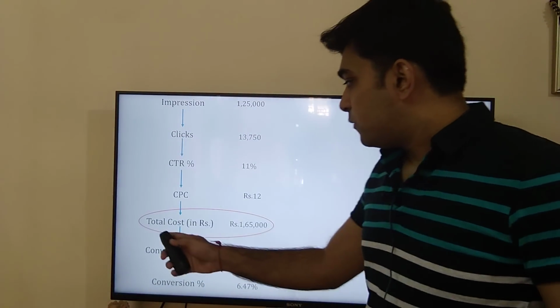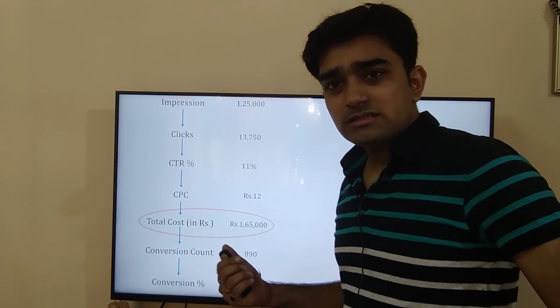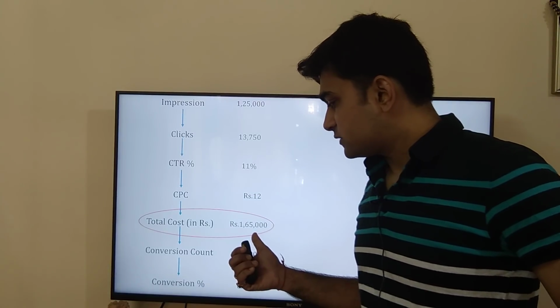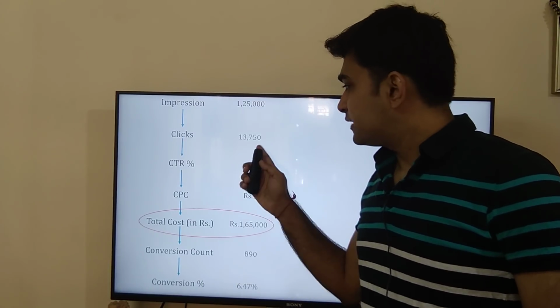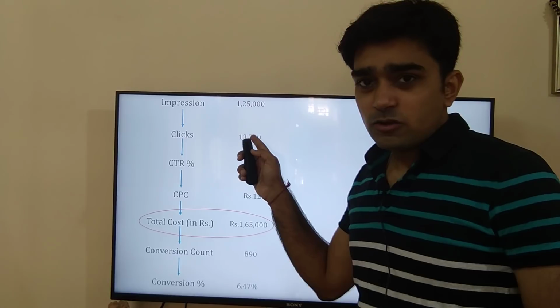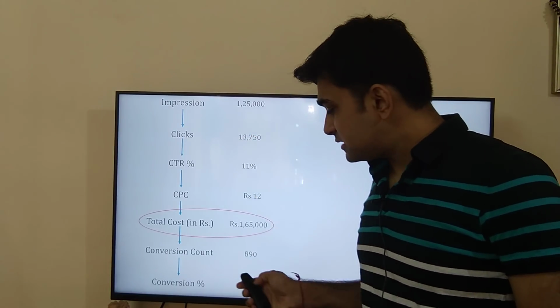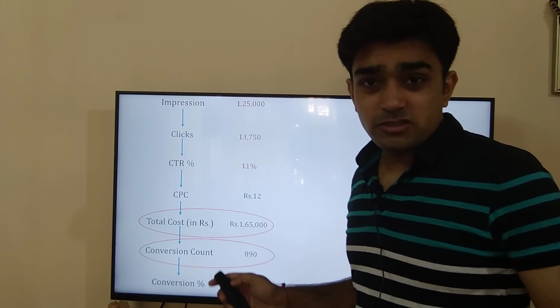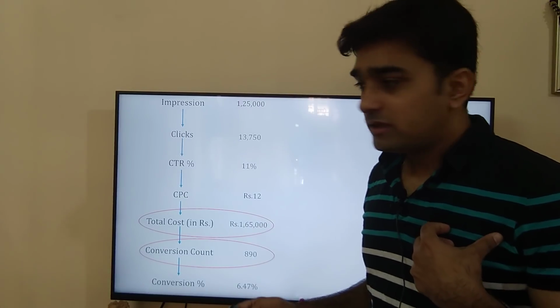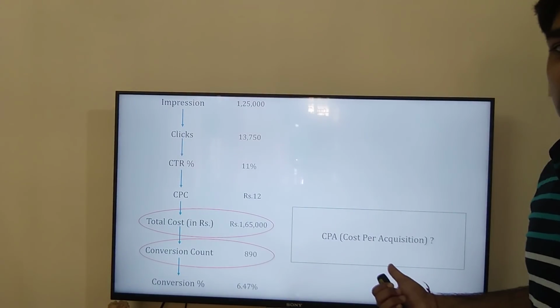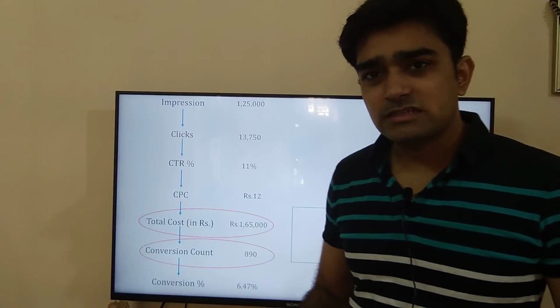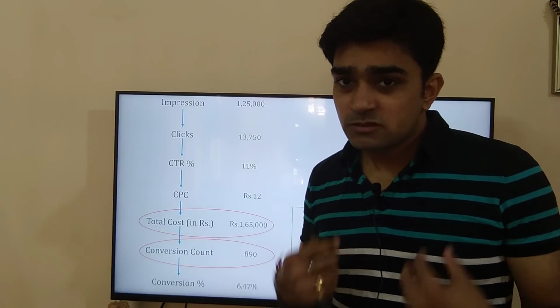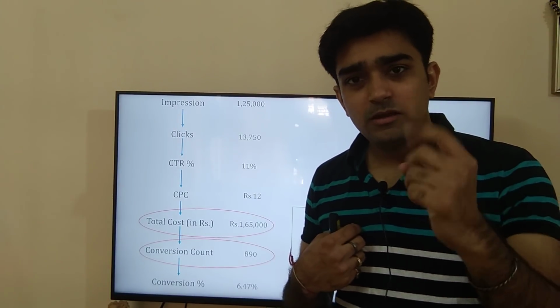Let's say, what is the total cost that I've paid in this campaign? It's 1,65,000. I have paid this to get these many clicks, but these are not my business. My business is the people who actually perform the action on my website. So what is my cost per acquisition or cost per action? We also call it CPA. It is the cost I'm paying to acquire one customer.